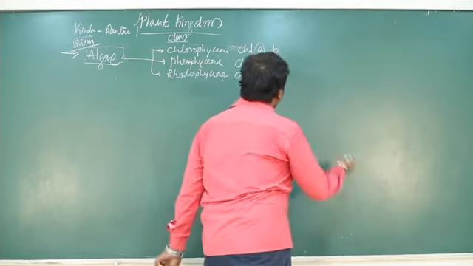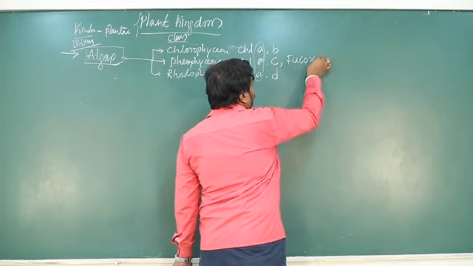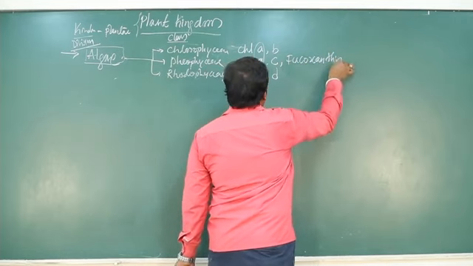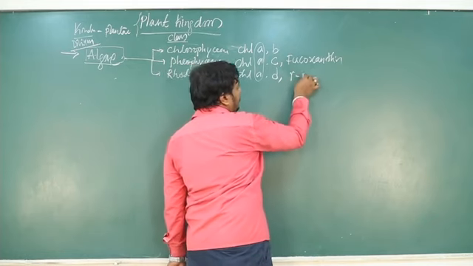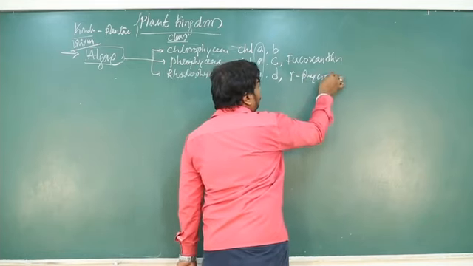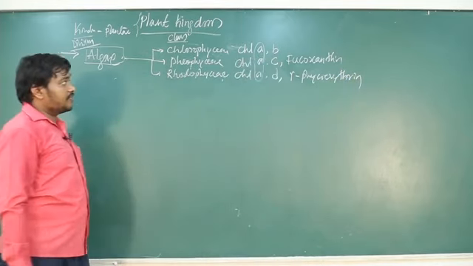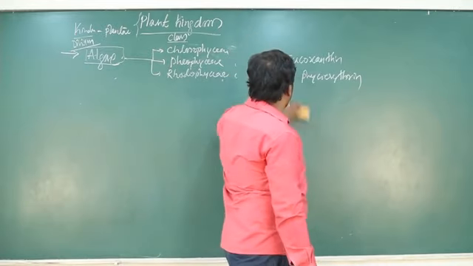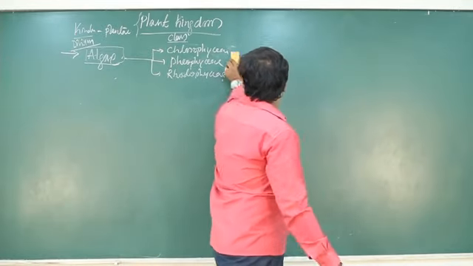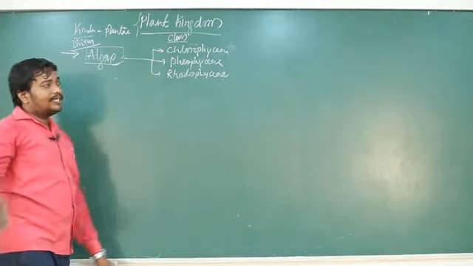They have brown color due to the presence of the xanthophyll called fucoxanthin, whereas rhodophyceae are red due to the presence of phycoerythrin. So you need to remember the pigments. With respect to reproduction, they reproduce sexually and asexually, asexually by forming zoospores.